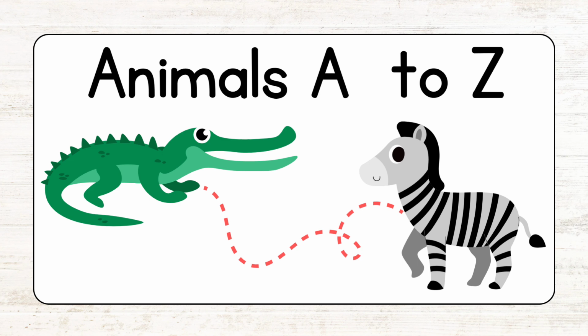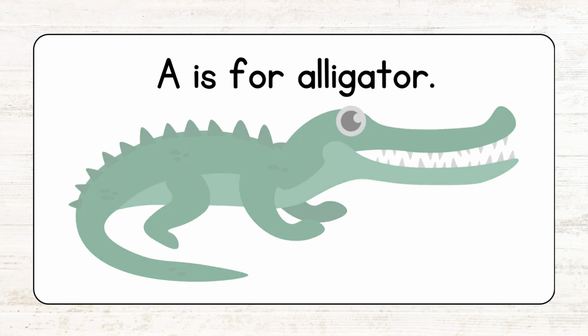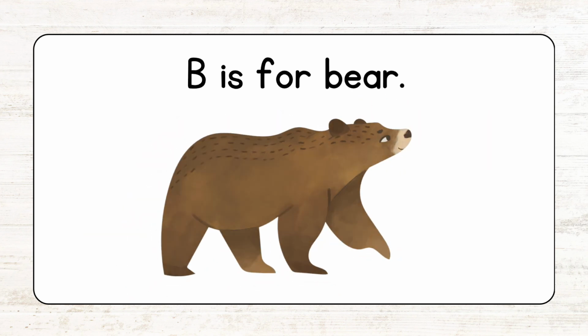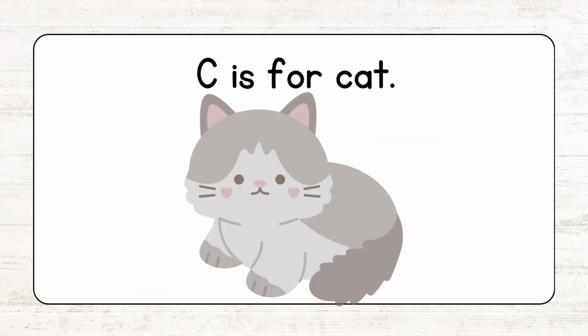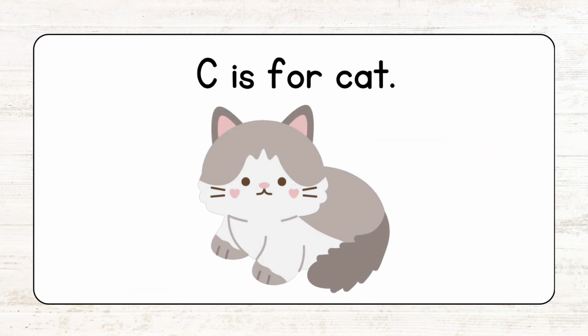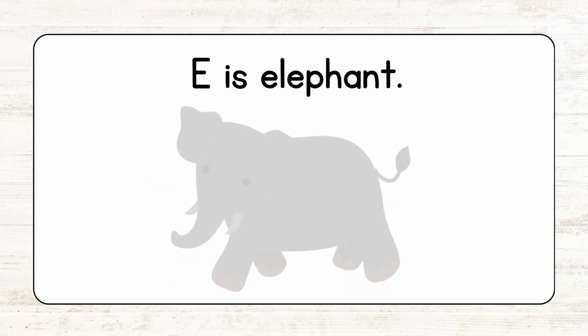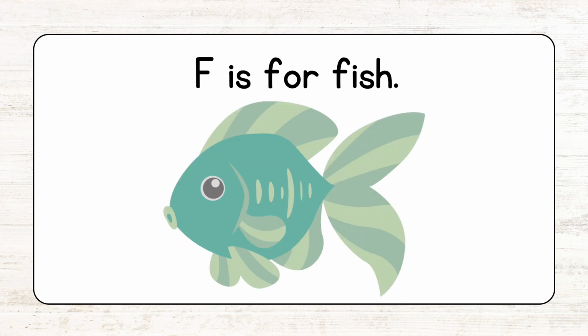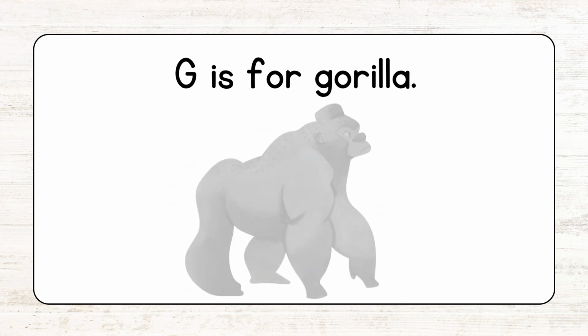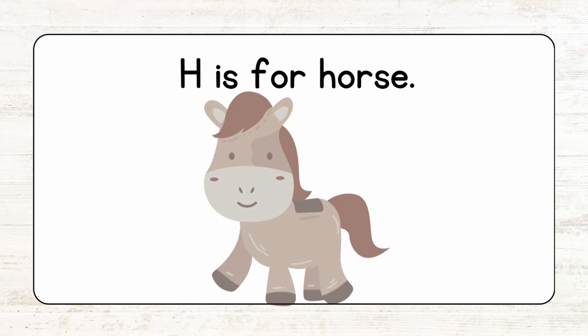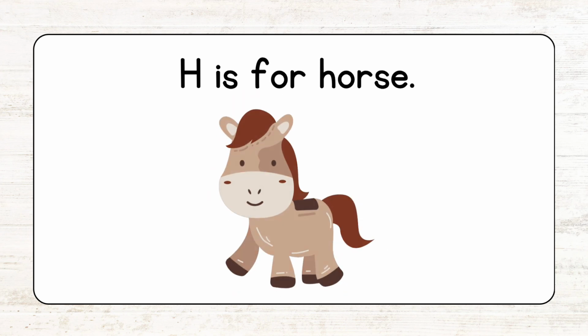Animals A to Z. A is for alligator. B is for bear. C is for cat. D is for dog. E is for elephant. F is for fish. G is for gorilla. H is for horse.